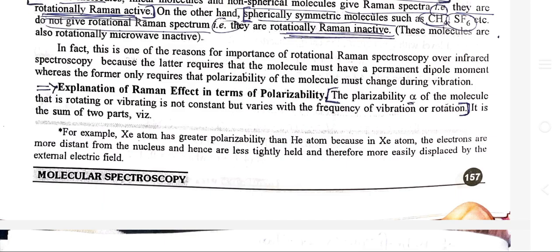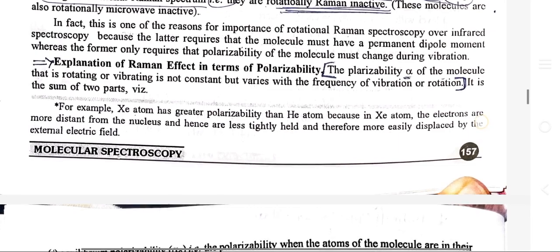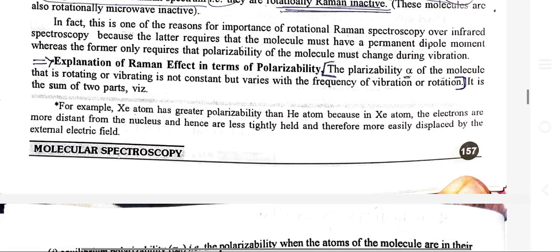Explanation of Raman effect in terms of polarizability. The polarizability alpha of the molecule that is rotating or vibrating is not constant but varies with the frequency of vibration or rotation.